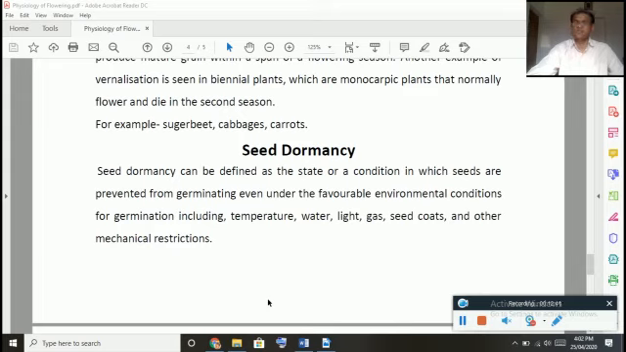For example, ginger. We can keep the ginger for some days at home, then we can put it in the soil, then it will germinate. So it remains in the dormant condition as long as the soil is not available.